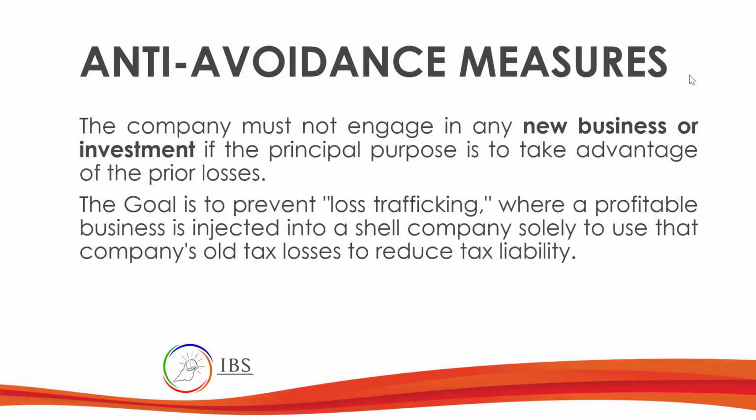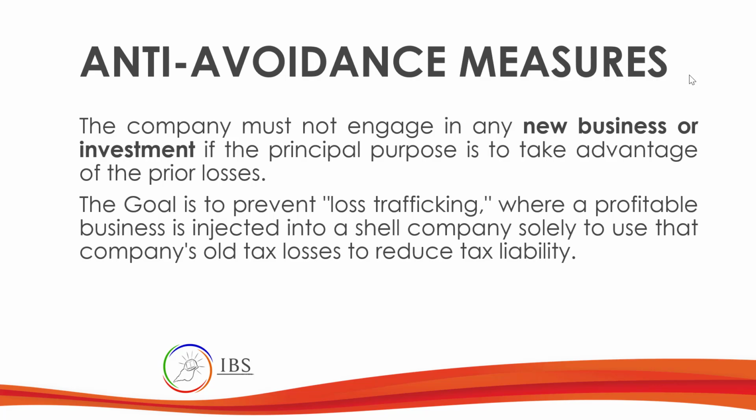Okay, anti-avoidance measure. The company must not engage in any business or investment if the principal purpose is to take advantage of the prior loss. So IRC will be able to stop any attempt at taking advantage of the prior loss.